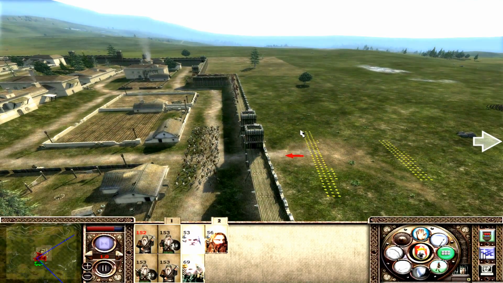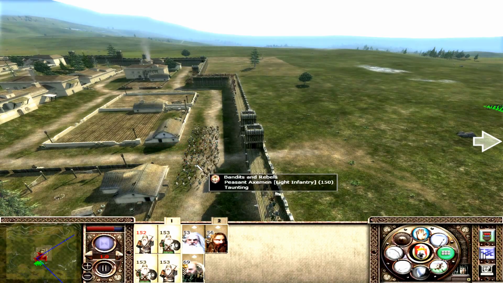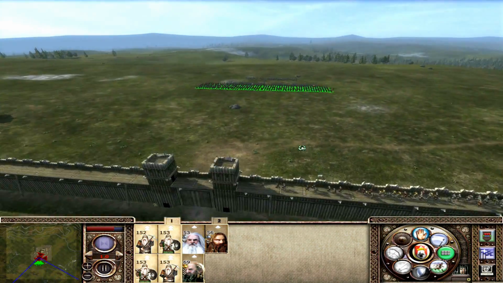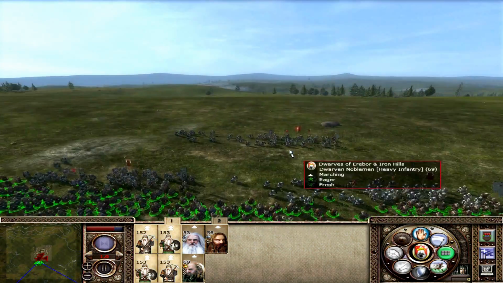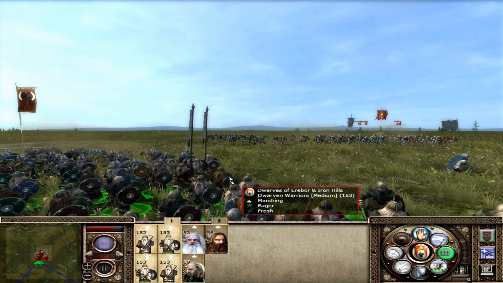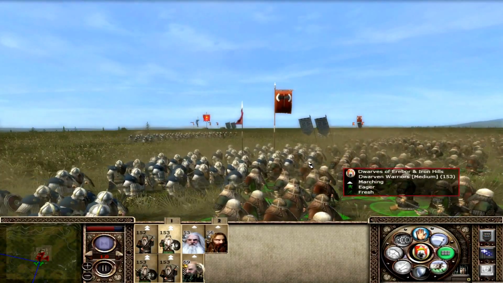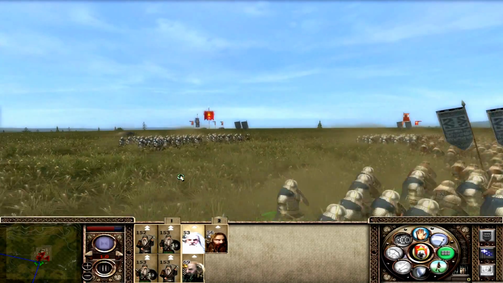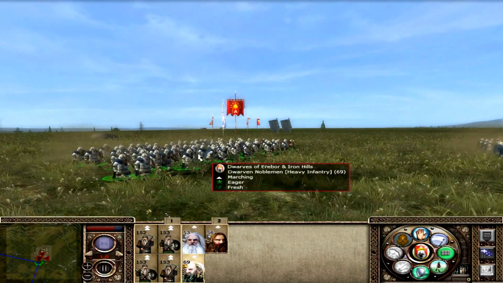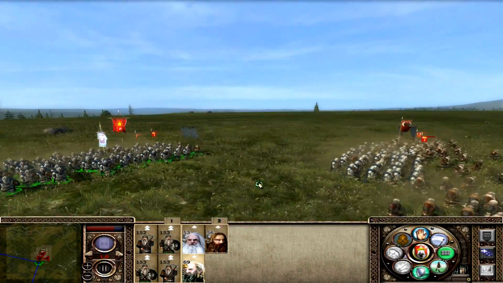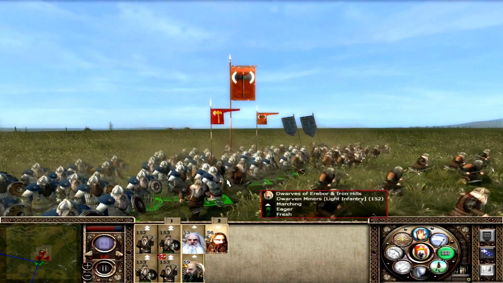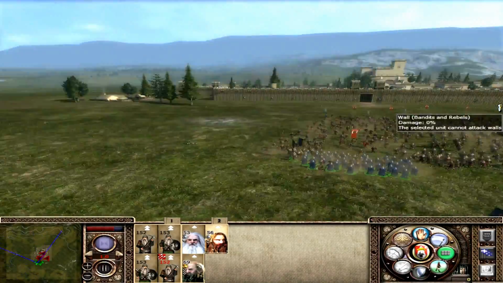If not, we'll have to remap these controls or something, because I'm really not used to them being like this. Send these guys just charging on in, my Dwarven generals behind. They've got Dwarven noblemen as their bodyguards. Should be able to do plenty of damage.